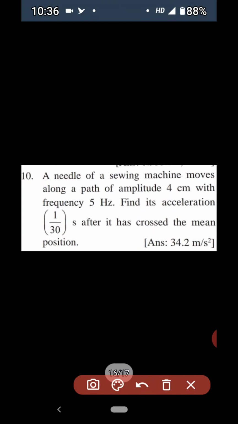Now let us see the 10th numerical. A needle of a sewing machine moves along a path of amplitude 4 centimeter. So here amplitude is given, A is equal to 4 centimeter, with frequency 5 hertz. n is equal to 5 hertz. Find the acceleration 1 upon 30 seconds after it has crossed the mean position.